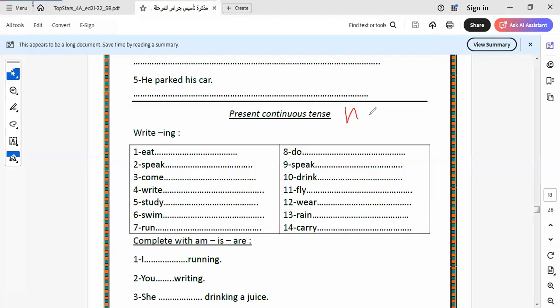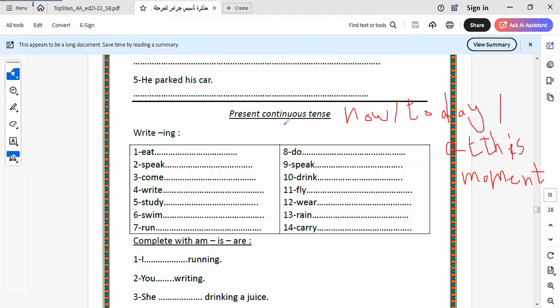The keywords of this tense, it will be now. I will give you the famous words that refer to this tense: now, today, at the moment, at this moment. All these keywords are expressing what? Expressing the continuous tense. Okay, these keywords express the continuous tense. Let's continue the rest of the exercise related to this unit.